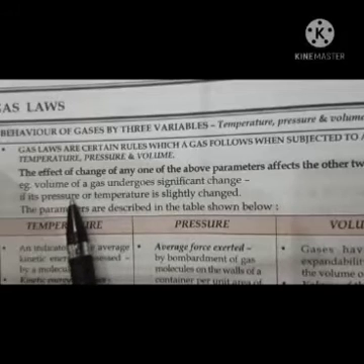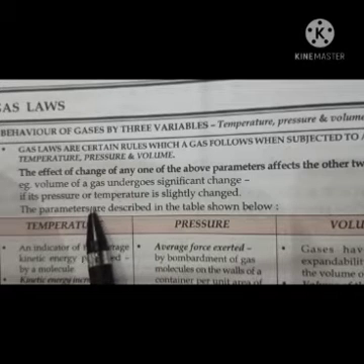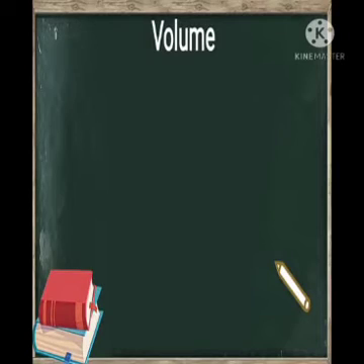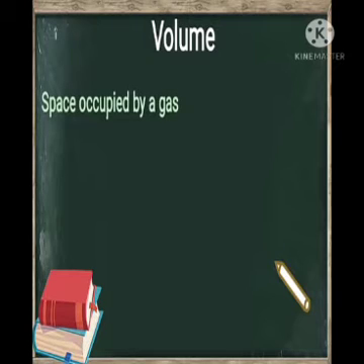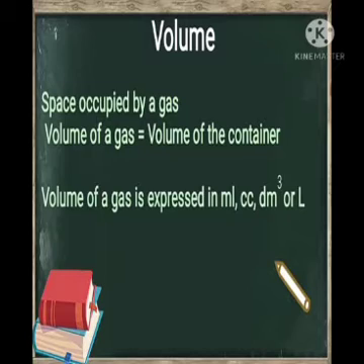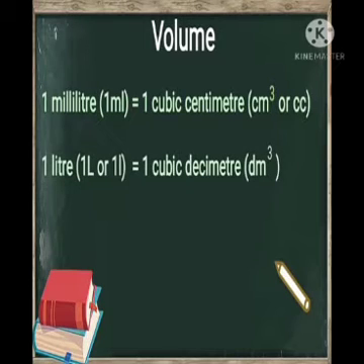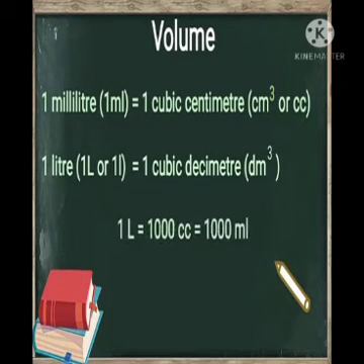Let's just discuss what is volume, what is pressure and what is temperature. Gases can occupy the whole space available to them. So the volume of a gas is always equal to the volume of the container in which it is kept. The volume of a gas can be expressed in milliliter, cubic centimeter, cubic decimeter or liter. 1 milliliter is equal to 1 cubic centimeter, 1 liter is equal to 1 cubic decimeter, and 1 cubic decimeter or 1 liter is equal to 1000 cubic centimeter, which is equal to 1000 milliliter.